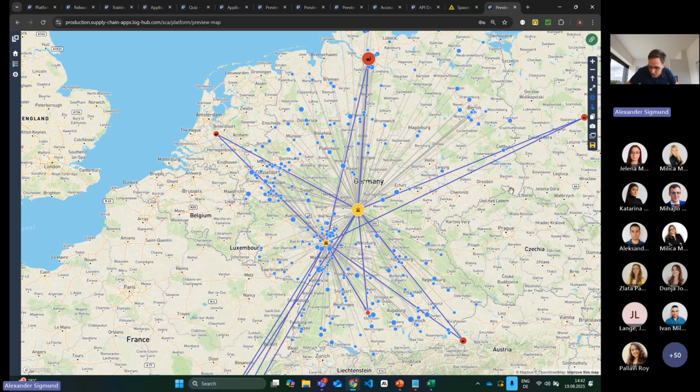So if you take a look at the optimization result, geographically it does not make any sense to assign this customer to this warehouse, but from an operative perspective, because you only want to keep the stock at one location, for example, it can make sense. Before, we didn't have a possibility to influence the optimizer to group a couple of customers together and force them to be fulfilled by one warehouse.